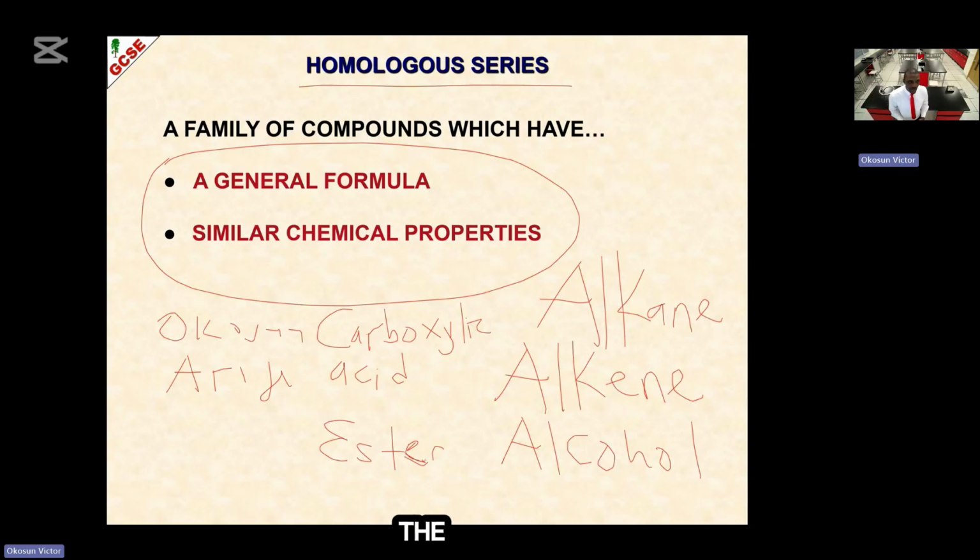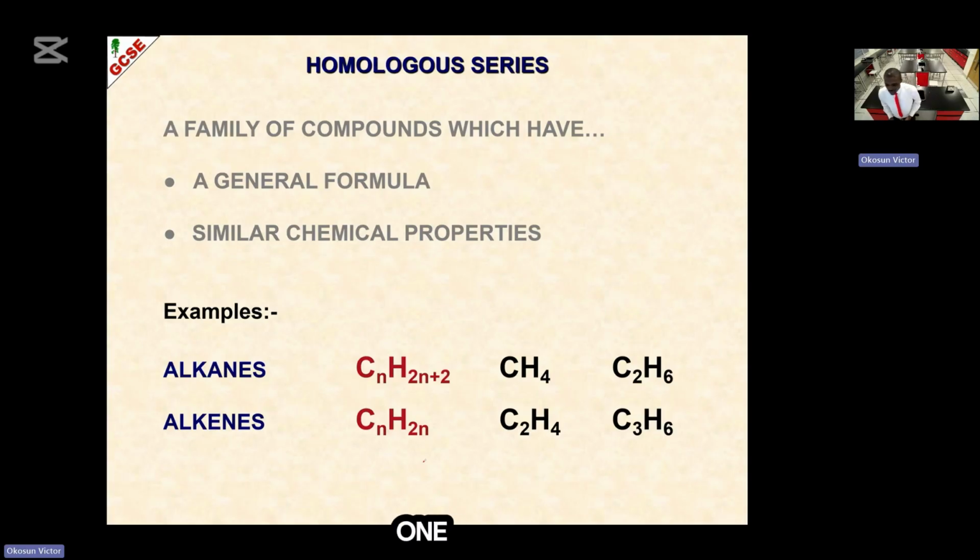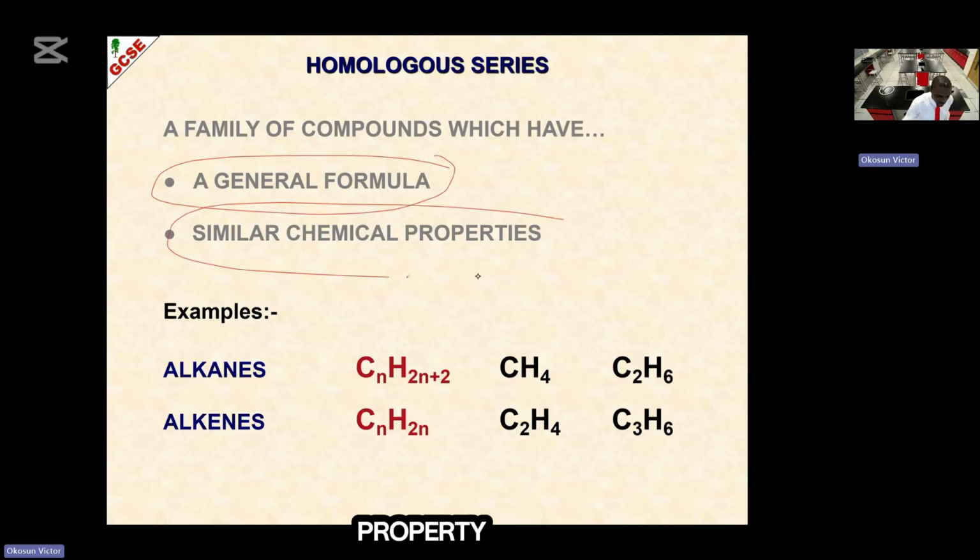So we'll start with the first one. Now, this family has a general formula. Do not forget, a homologous series is a family of hydrocarbons that have the same general formula and the same chemical properties. Now, for the family of alkanes, look at the general formula of alkanes. With that general formula, we can write all the members of that family and name them.